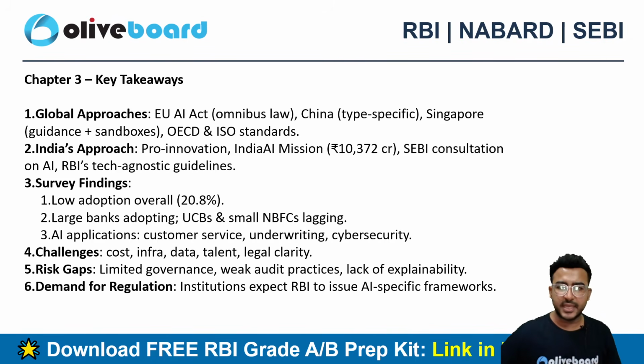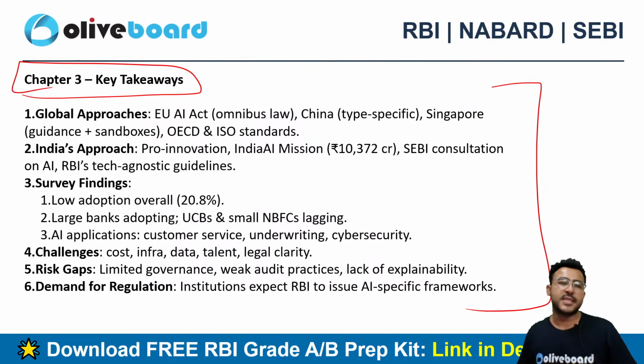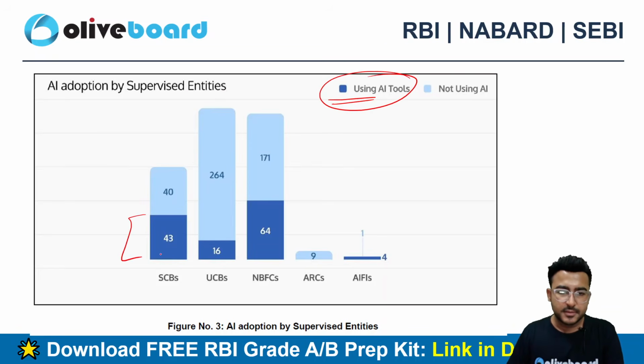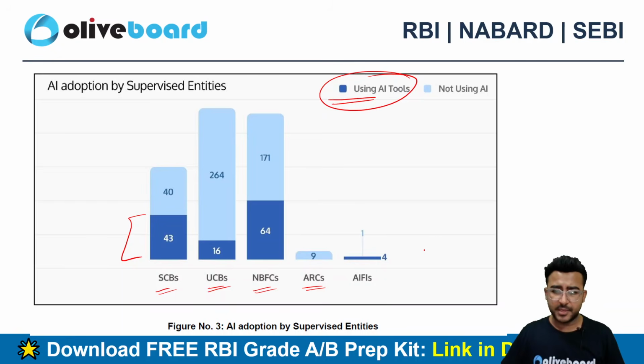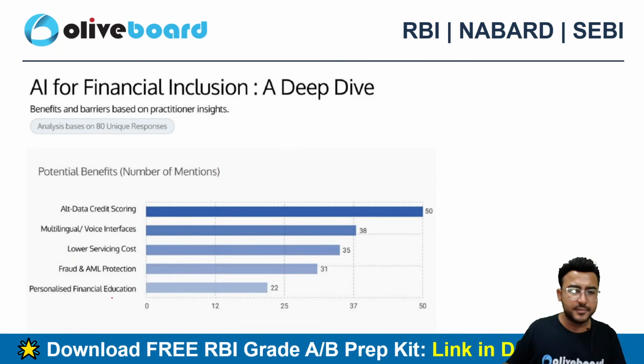So I have mentioned the key takeaway as well from chapter number 3 that you can later on have a quick look and complete this chapter 3 in a summarized manner from this chart as well, right. Again, AI adoption by supervised entities, so we can see the entities that are using AI: scheduled commercial banks, UCBs, NBFCs. We can see that scheduled commercial banks और NBFC काफ़ी अच्छा use कर रही हैं, right. However, AIFI भी काफ़ी अच्छा use कर रही है, बट अभी ARCs and UCBs का थोड़ा सा lack चल रहा है, they are not using AI up to that extent, right. So ये trend अगर आपको पता होगा तो that's fine, even if you know the trend, right.